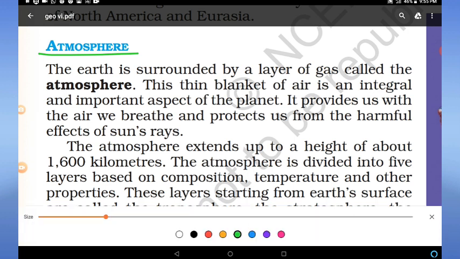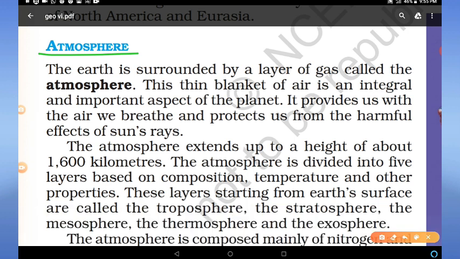What is atmosphere? Atmosphere is the thin layer of gases that surrounds the earth. It means the earth is surrounded by a layer of gas called atmosphere. This thin blanket of air is an integral and important aspect of the planet. Because of this thin layer, life is possible on Earth. It is one of the factors of possibility of life on our planet. It provides us with the air we breathe and protects us from harmful effects of sun rays.